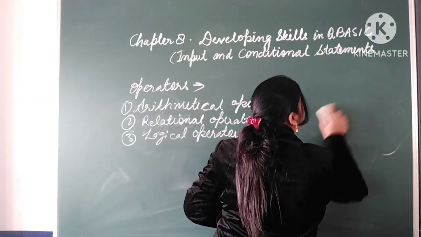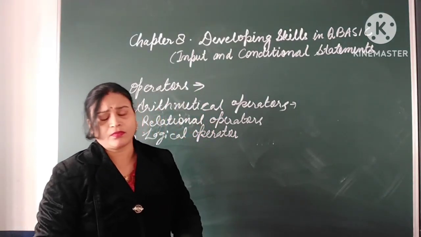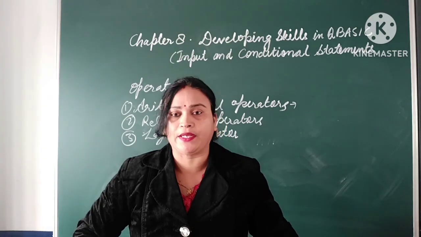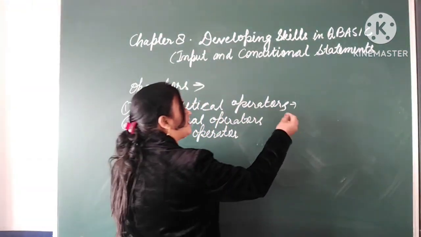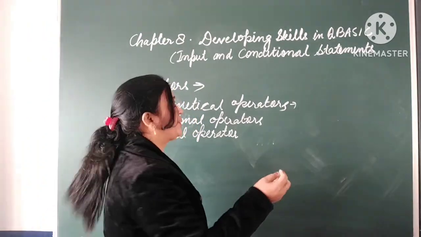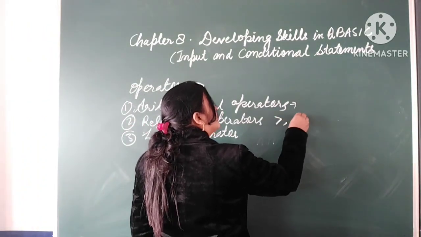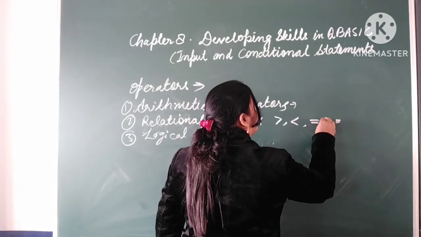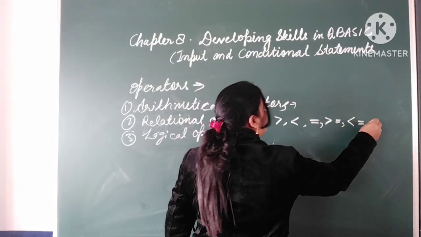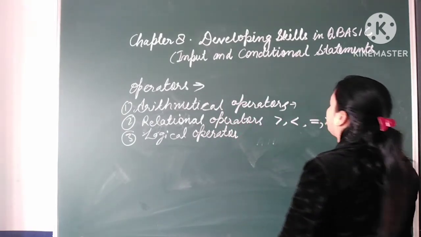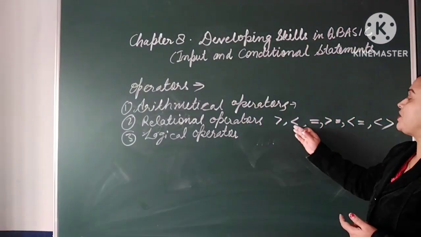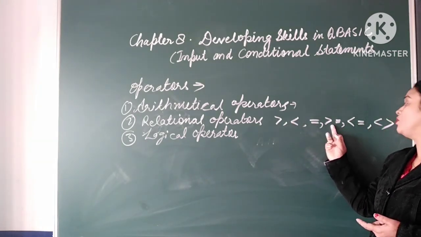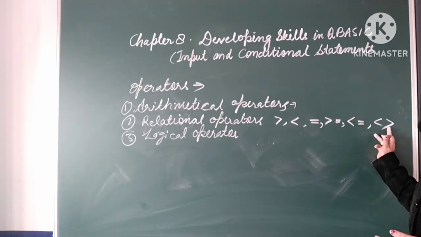Next is relational operators, used to compare two or more quantities. There are 6 relational operators in QBasic: greater than, less than, equal to, greater than or equal to, less than or equal to, and not equal to.